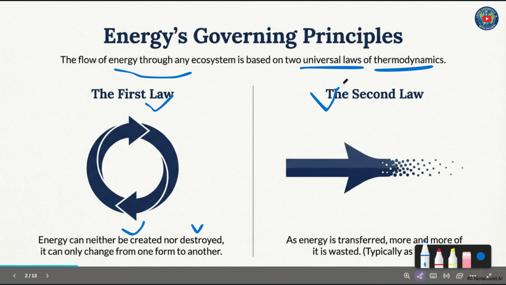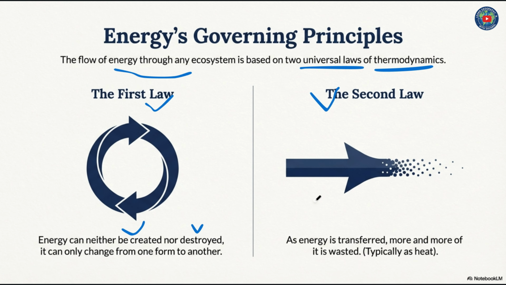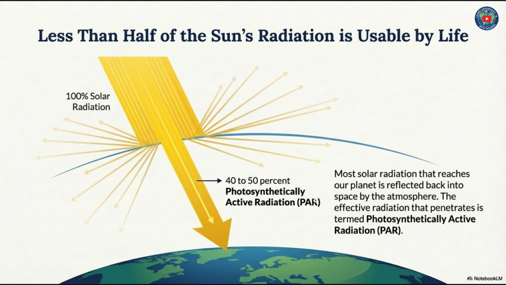On the other hand, the second law is that as energy is transferred, more and more of it is wasted, typically as heat. Less than half of the sun's radiation is usable by life. 100% solar radiation incoming as insolation, then 40 to 50% is photosynthetically active radiation, PAR. Most solar radiation that reaches our planet is reflected back into space by the atmosphere. The effective radiation that penetrates is termed photosynthetically active radiation, that is PAR.